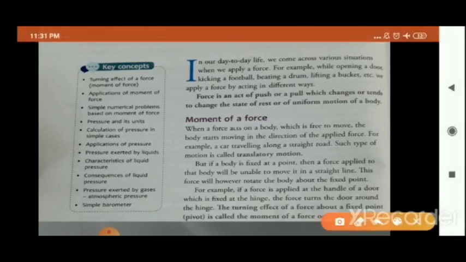That if any body or any object is fixed from a point, suppose this is a rod, okay, and this rod is fixed from this point, and you are going to apply force on this rod. So what will happen?